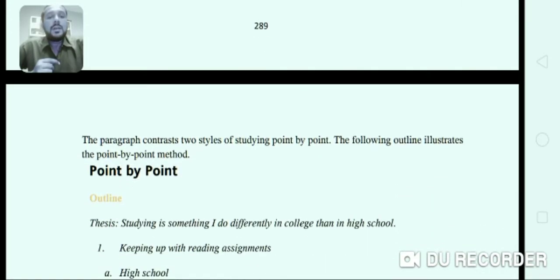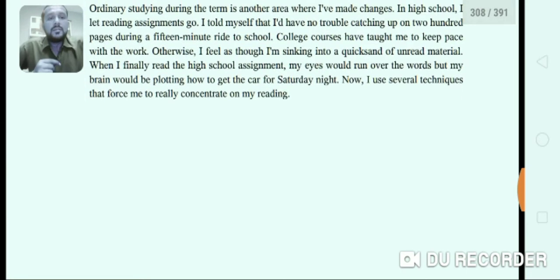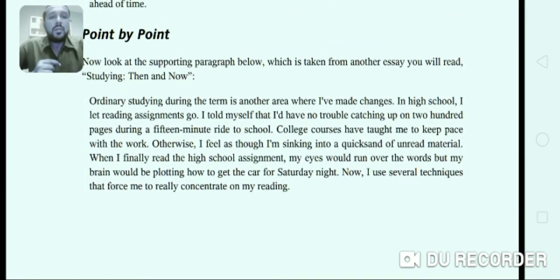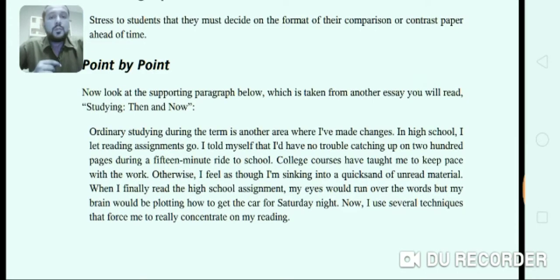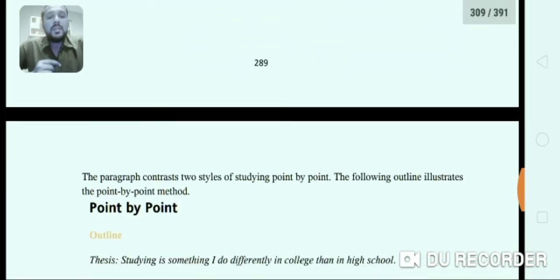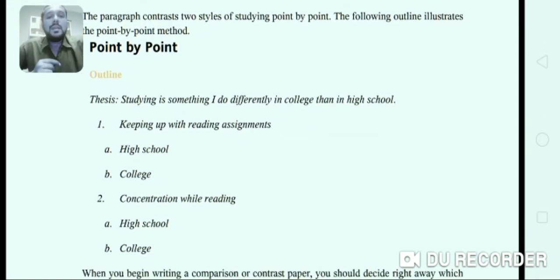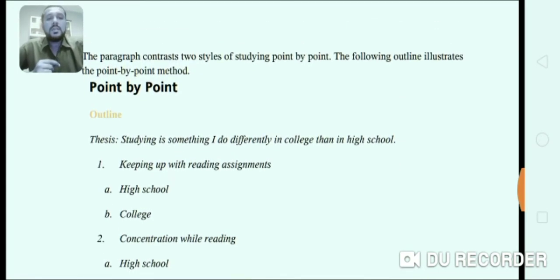The paragraph contrasts two styles of studying point by point. The following outline illustrates the point by point method. So I have read here, the organization of the paragraph is point by point. When we look at the outline, we will clearly come to know how to write a point by point compare or contrast essay or paragraph. The thesis statement is, studying is something I do differently in college than in high school. So there is a comparison between college life and high school life.